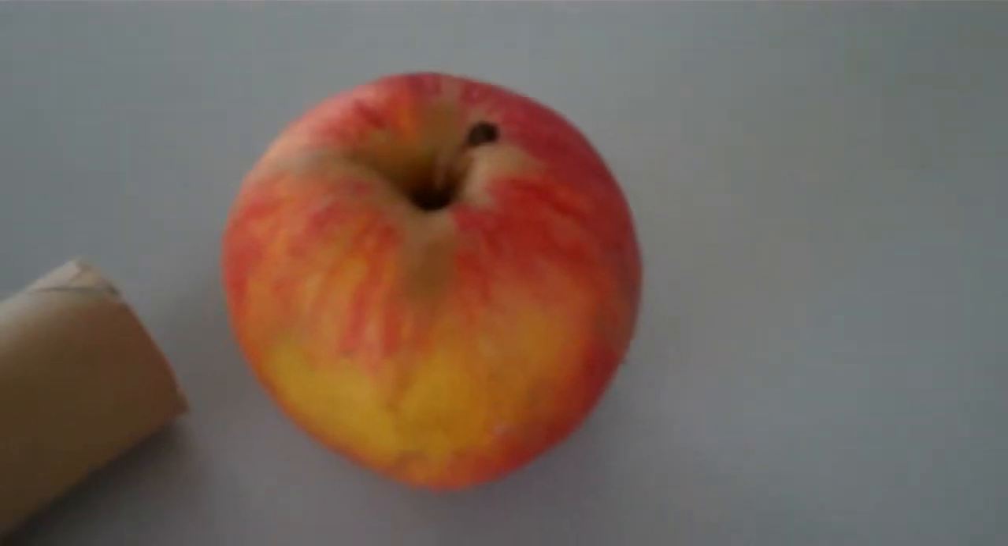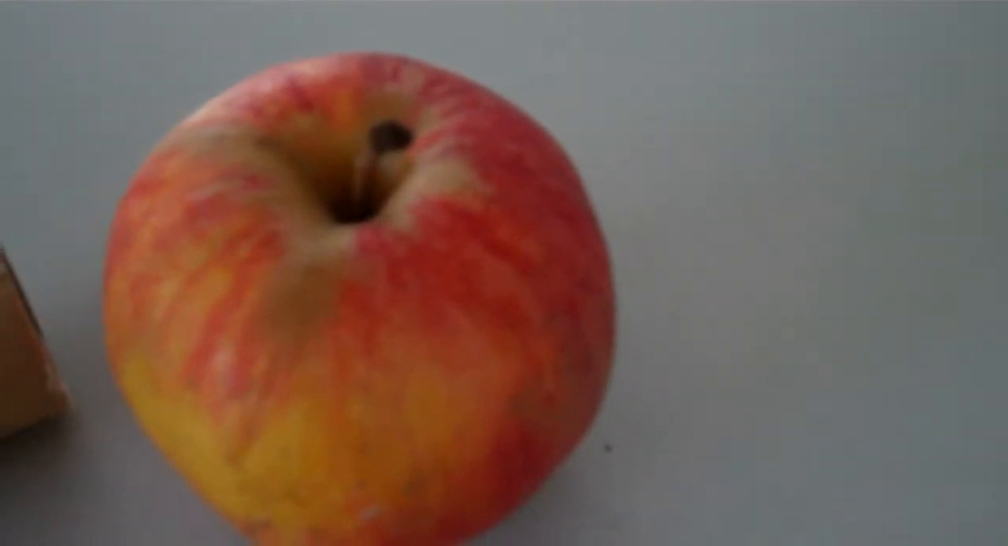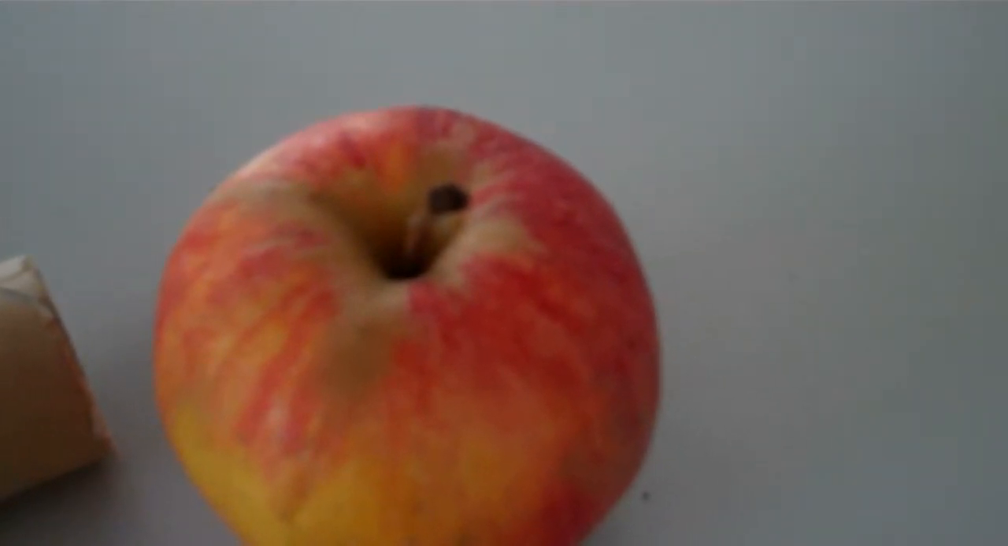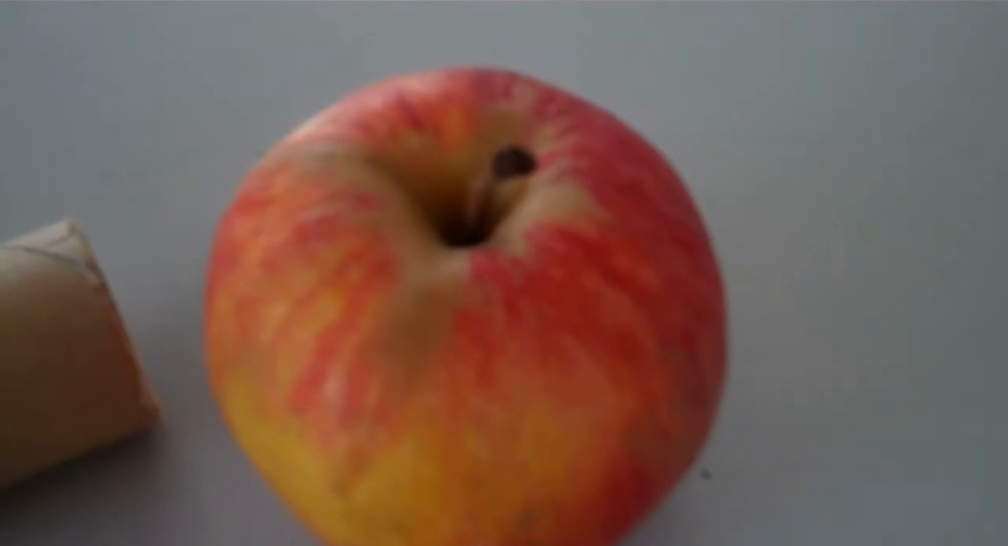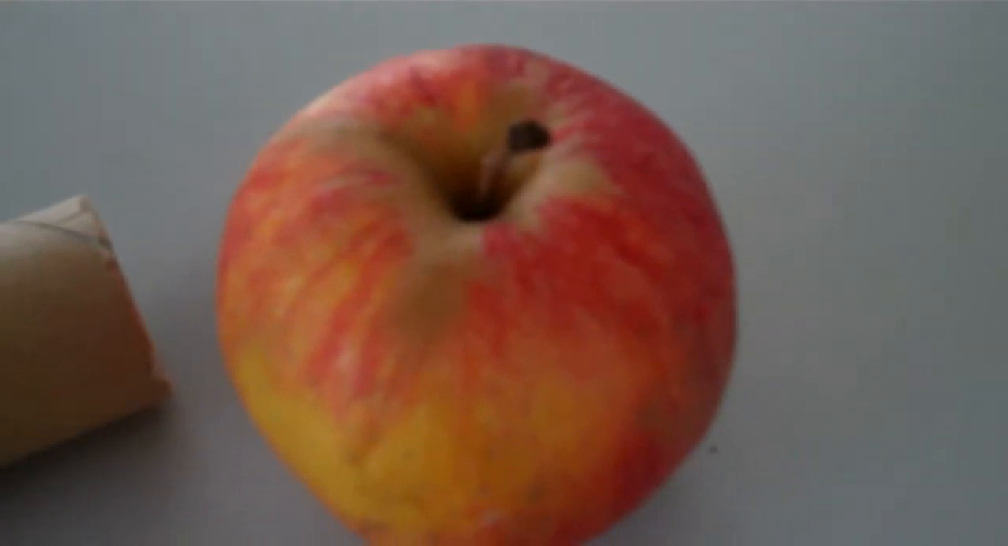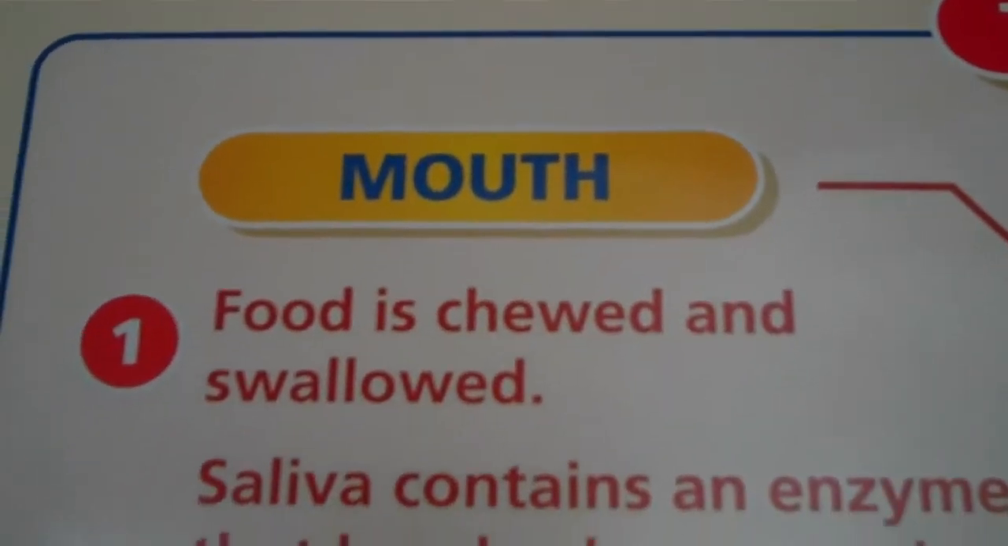So 3 functions of the digestive system: convert the food into very, very small particles. Second part is for these particles to get into the bloodstream. Third part is for the undigested part of the apple to be pooped out as waste. Okay, let's look at the mouth now.